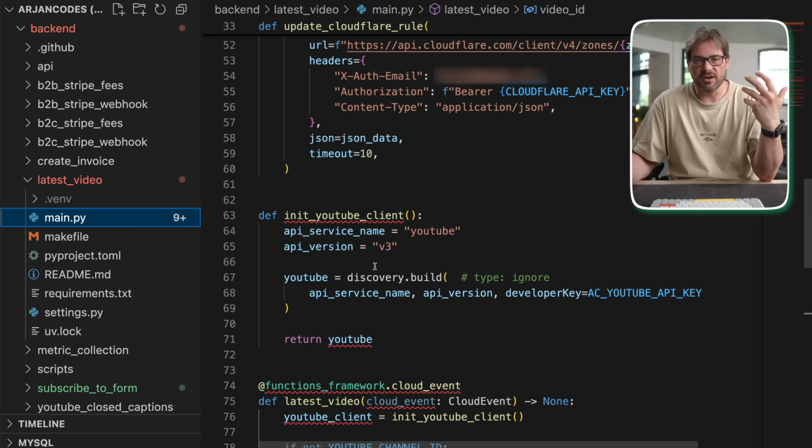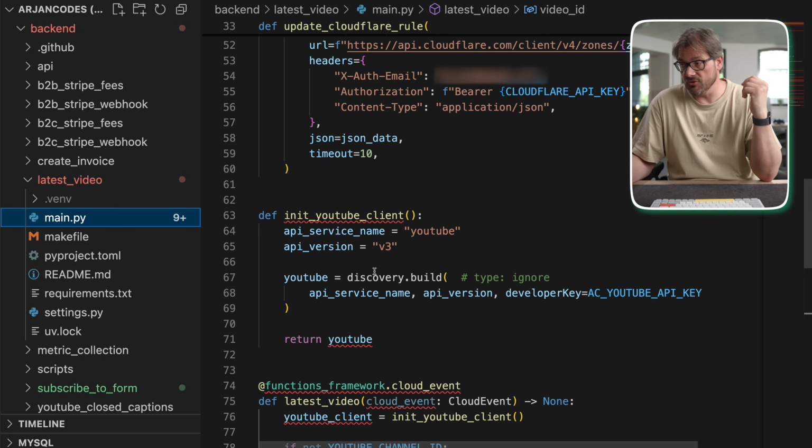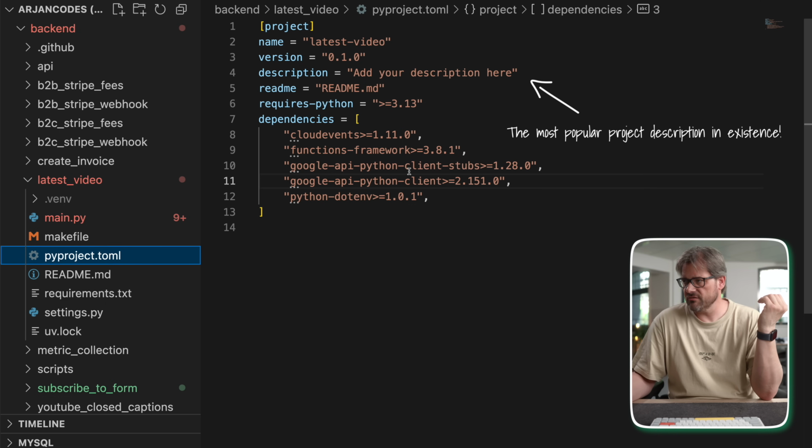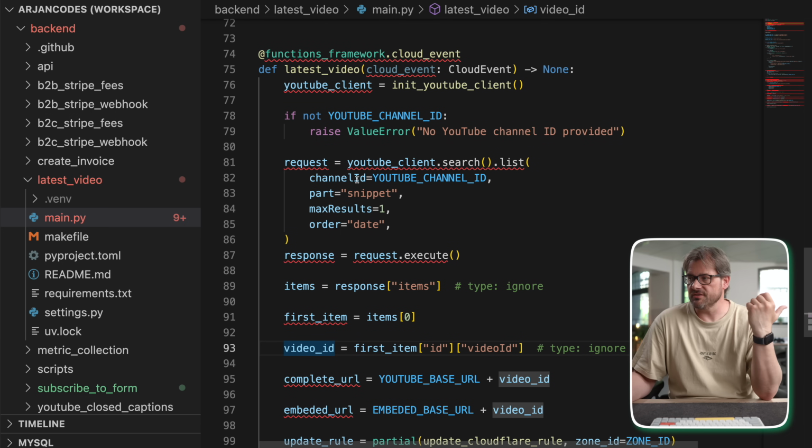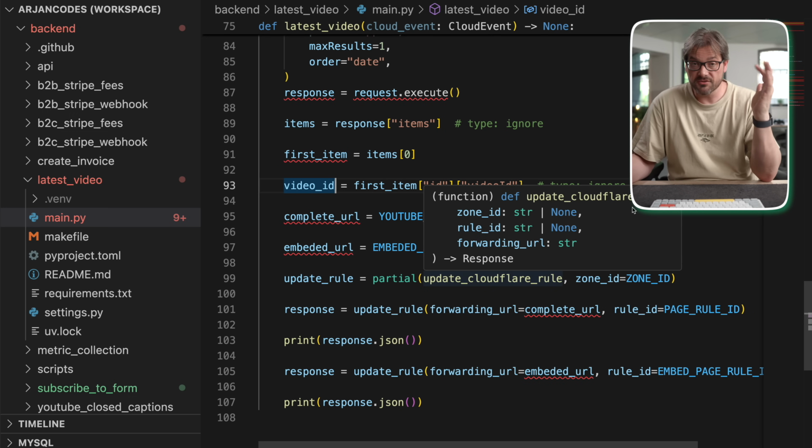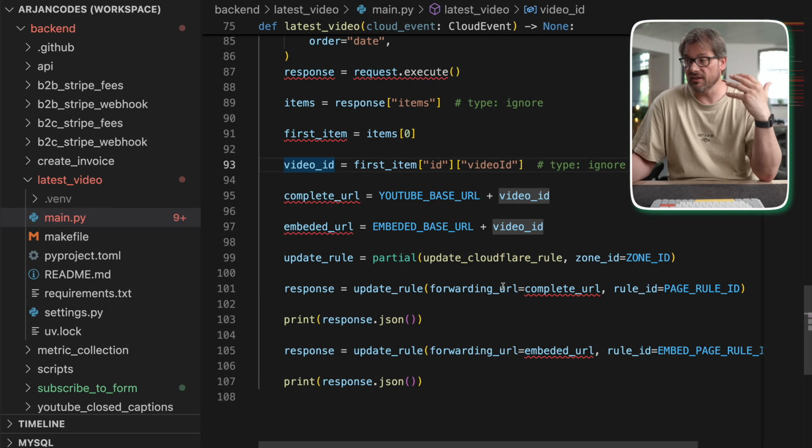And the second part is, of course, that we need to get the data from YouTube. So there is a YouTube client that we use for this. As you can see, that's part of the Google API, and that's what we use here. And what we're doing there is that we search for my latest video. So I'm providing my own channel ID, and then I get the last one. I construct the URL from that, and then I update the rule.